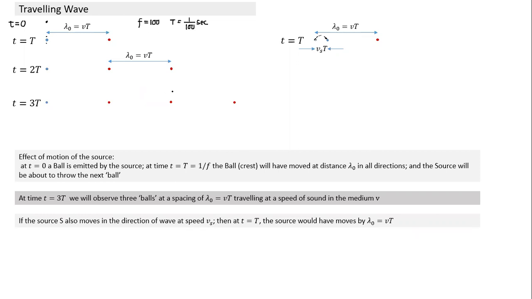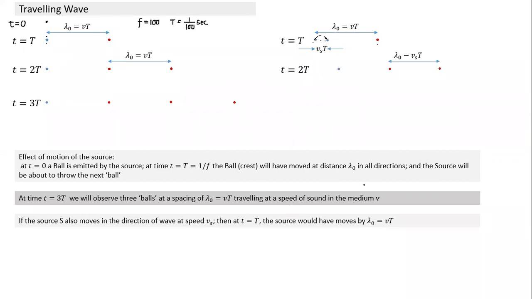Effectively, the wavelength changes. If the position from where we keep throwing the balls changes, it changes the wavelength. The first ball has moved a distance vt, and that doesn't affect what is happening after the ball is thrown. But if the person has moved here, the spacing between two balls will change. The wavelength will change. Can we calculate the new wavelength now?